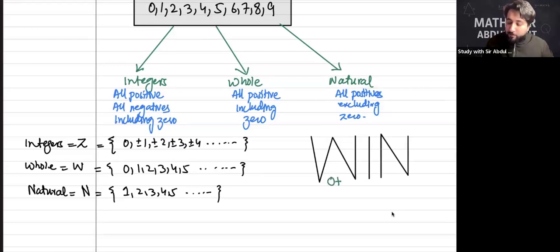Below I, the midpoint, write minus 0 plus, left to right. Below N, only plus. These three letters give you the correct differentiation between integers, whole numbers and natural numbers. Agree?